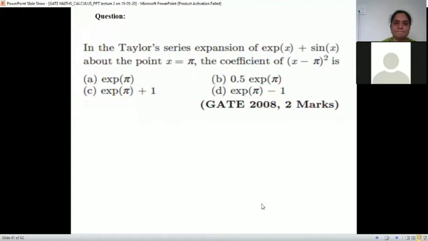Chalo, solve this. Once done, please unmute and tell me the answer.